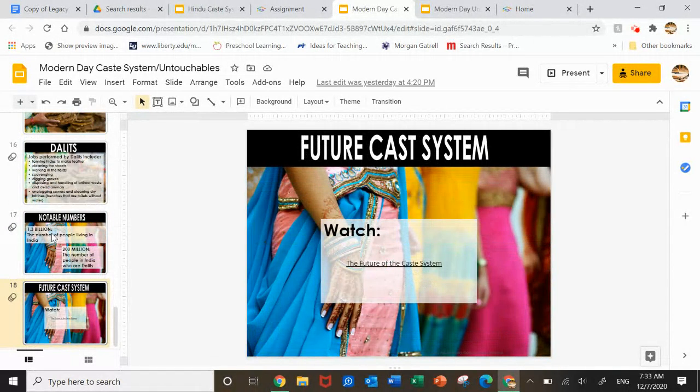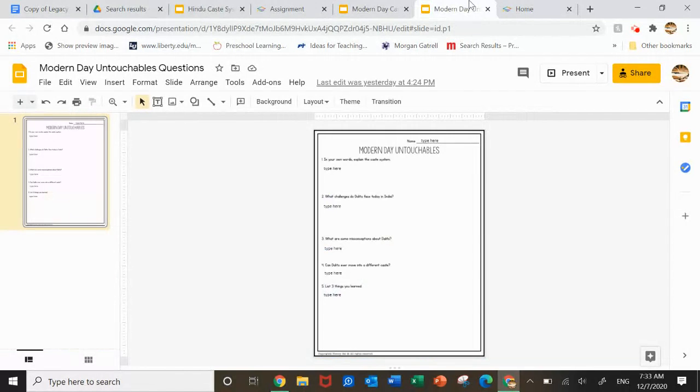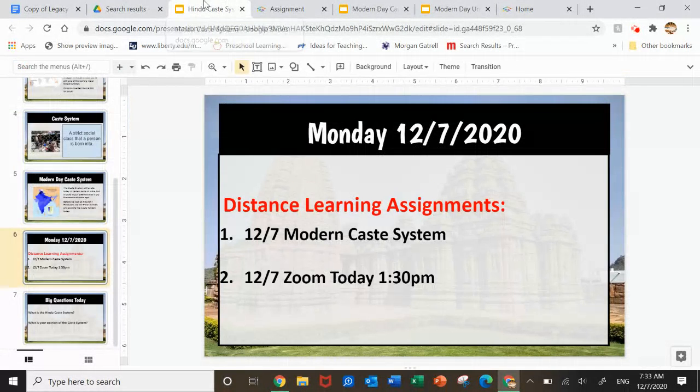So you go through the PowerPoint, and then there are just a few questions. There are only 5 questions I want you to answer today about the PowerPoint, about what you learn about the untouchables and the caste system. And then today on our Zoom, we're going to discuss the caste system and whether or not we agree with it and what we think it's all about.